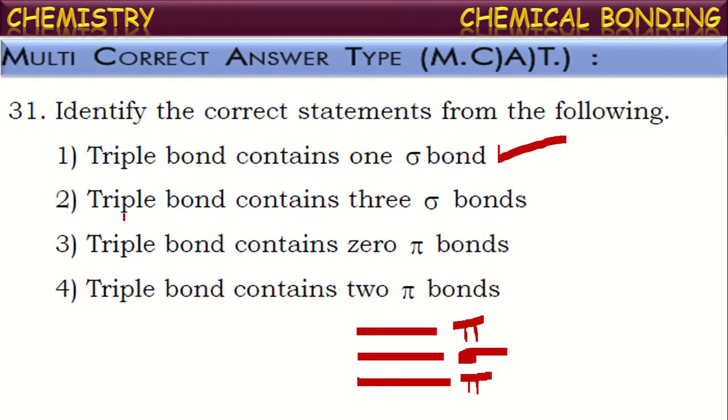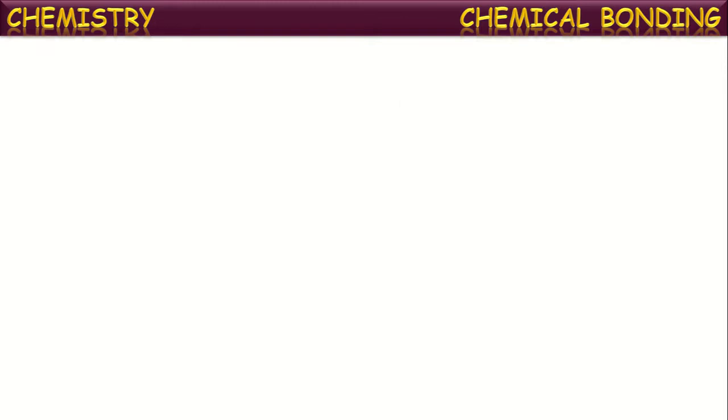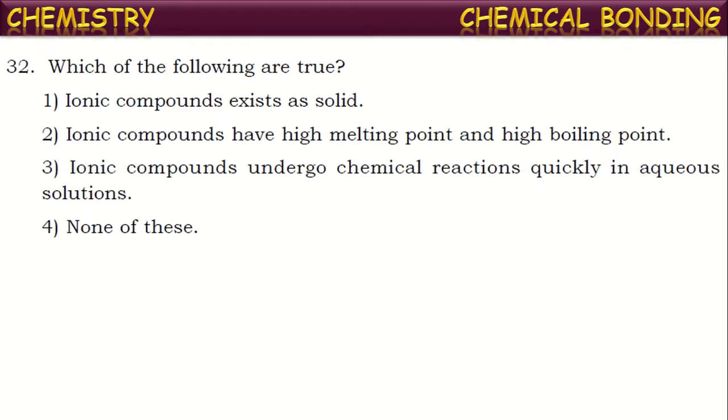It is true. Triple bond contains three sigma bonds. It is not possible. There will be a maximum of one sigma bond between any two atoms. If it is a multiple bond, the remaining bonds will be pi bonds. Next one, triple bond contains zero pi bonds. It is also wrong. Triple bond contains two pi bonds. It is true. So what will be the correct answer now? One sigma bond and two pi bonds are present in a triple bond. Okay, this is right.